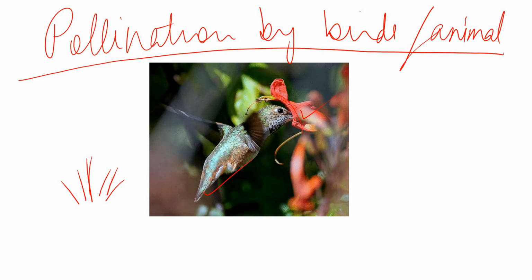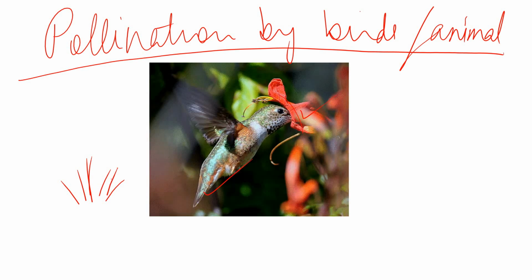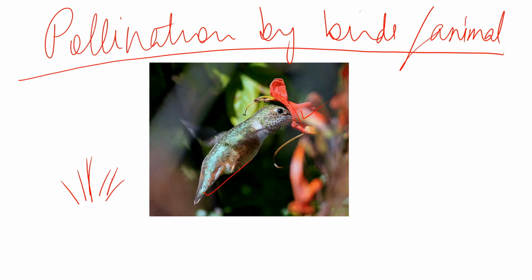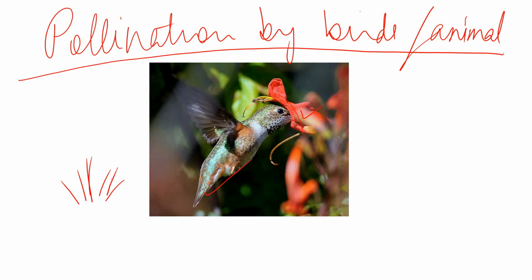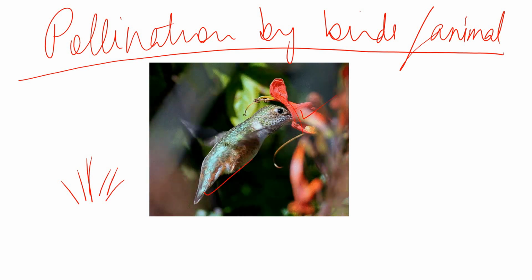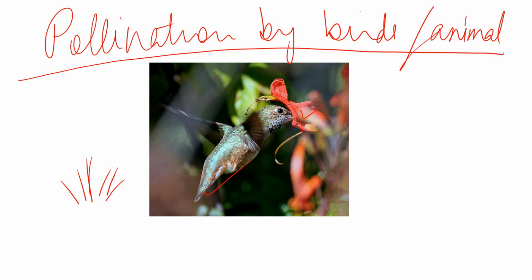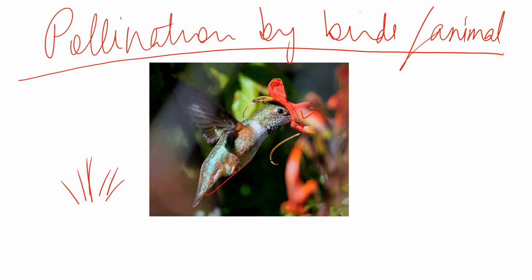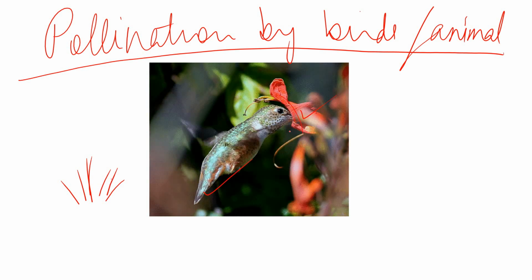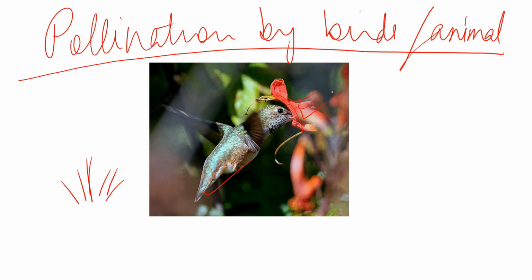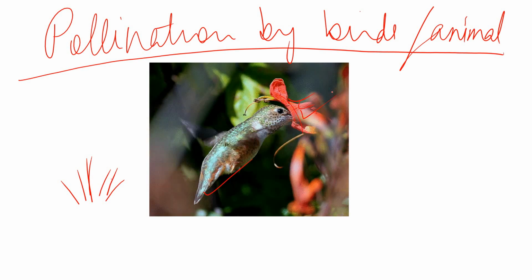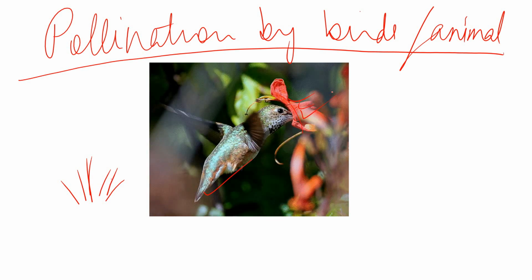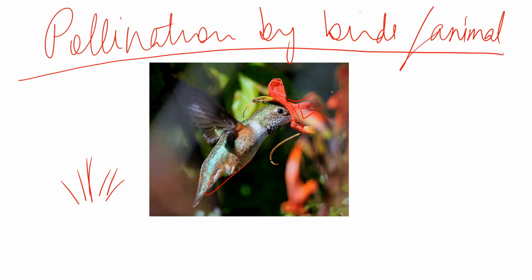Let's see what's written. The flowers provide food and nectar to many birds and small animals, right? The bird is taking the food or nectar. In turn, the animals come in contact with the pollen that is carried on their body. Obviously, it's going to get in touch with the pollen grains present in this plant. When they visit another flower, the pollen on their body comes in contact with the stigma of the flower, leading to pollination.